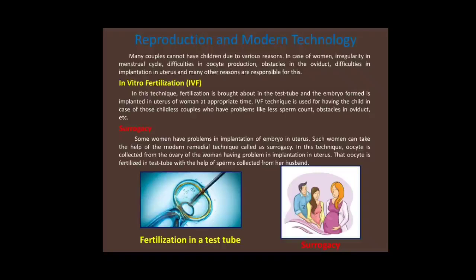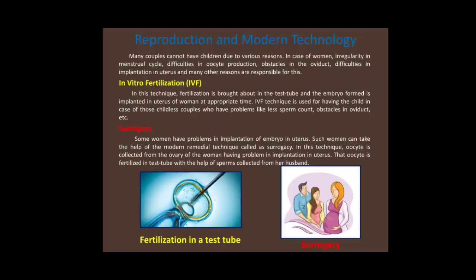Surrogacy. Some women have problems in implantation of the embryo in the uterus. Such women can take the help of the modern remedial technique called surrogacy. In this technique, the oocyte is collected from the ovary of the woman having a problem in implantation in the uterus.